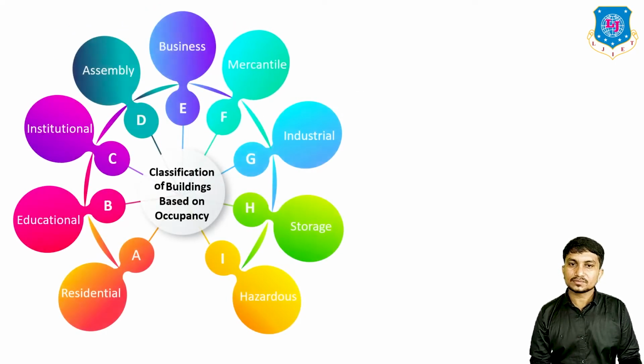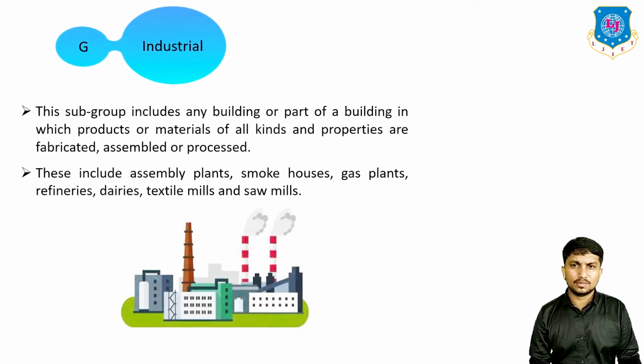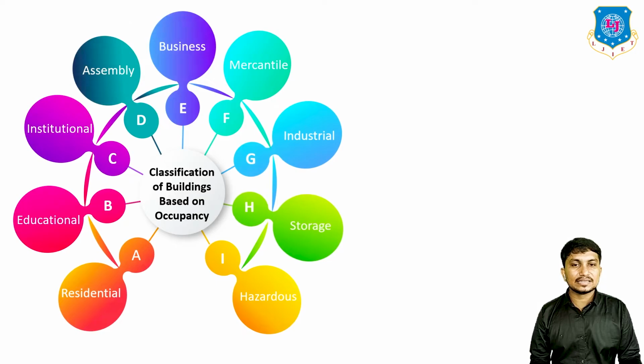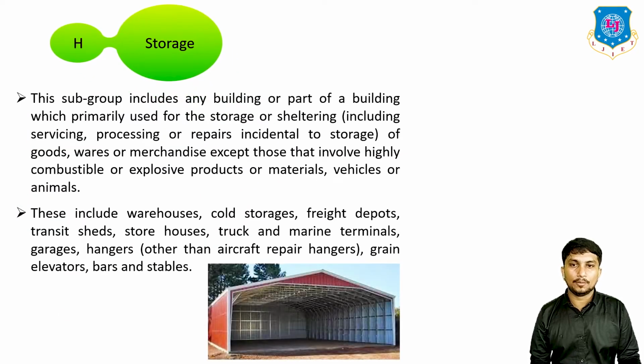Okay. Next is industrial type of building, which is group G. This subgroup includes any building or part of building in which products or materials of all kinds and properties are fabricated, assembled, manufactured, or processed. Okay, this includes assembly plants, smoke houses, gas plants, refineries, dairies, textile mills, sawmills, etc. Okay. Next is group H, which is storage type of building.